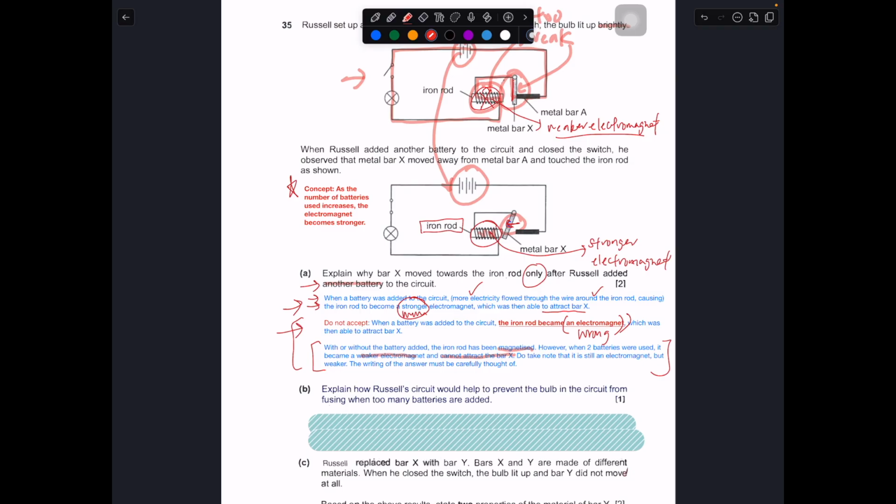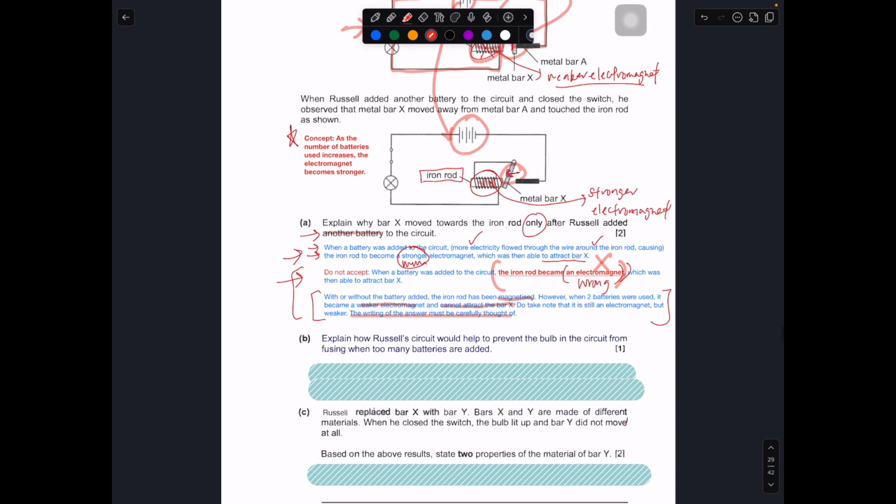So the writing of your answer needs to be careful, or you need to think it out very carefully. If you write it in this manner, it is straight away wrong. Explain how Russell's circuit will be able to help prevent the bulb in the circuit from fusing when there's too much battery. So in this case, it seems to suggest that 3 batteries is too much.